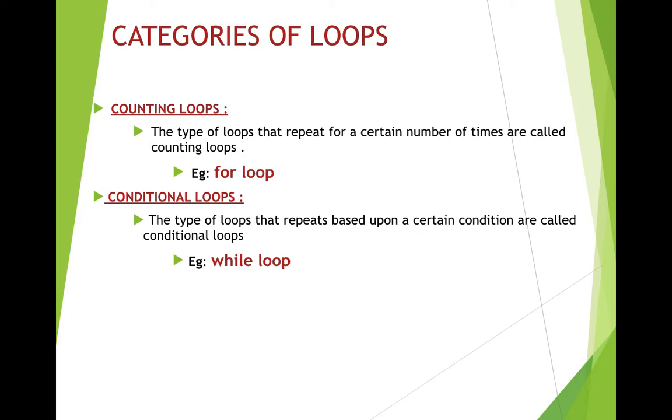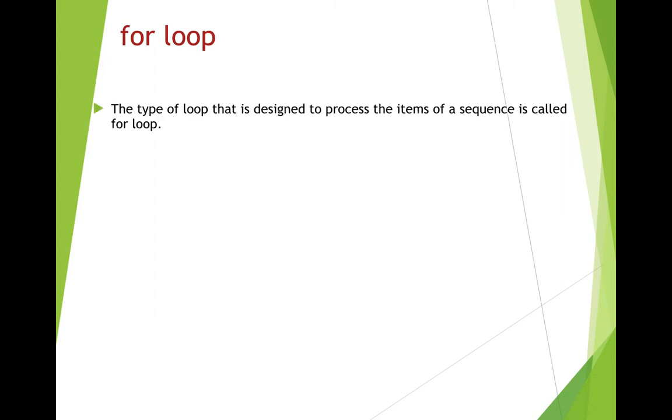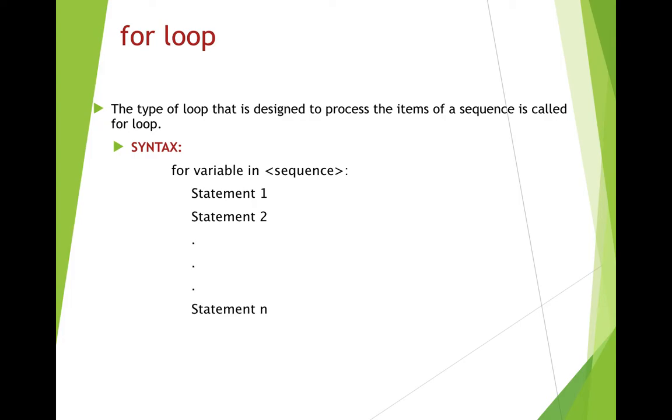Now, example of conditional loop is the while loop. So let's discuss these categories of loops. So the first category of loop is the for loop. This type of loop is designed to process the items of a sequence. Now, if you have some values in a particular sequence, for processing those items in a sequence, we use the category of loop known as for loop. What is the syntax of for loop? The syntax is for variable in sequence, then we'll write statement 1, statement 2 up to statement n.